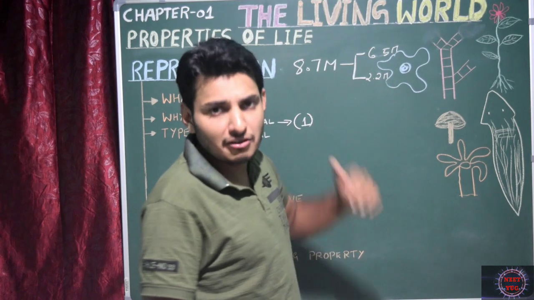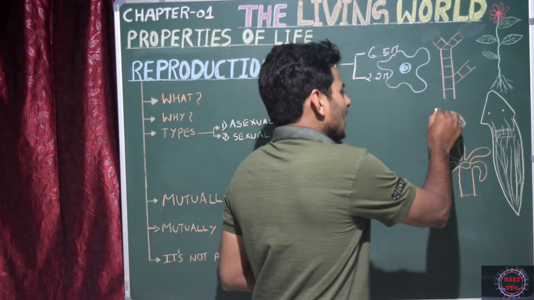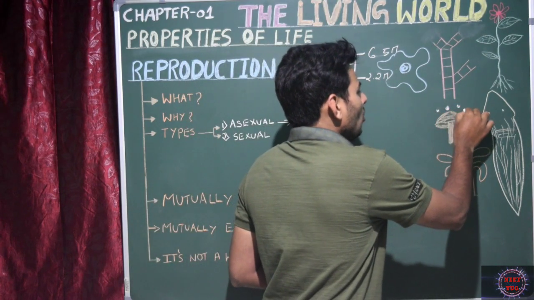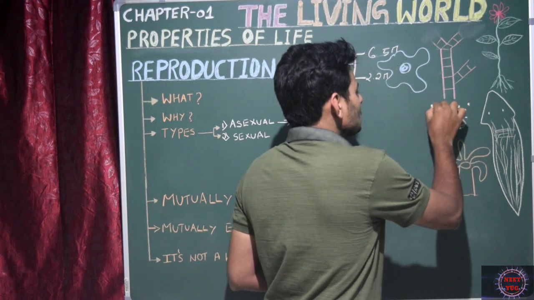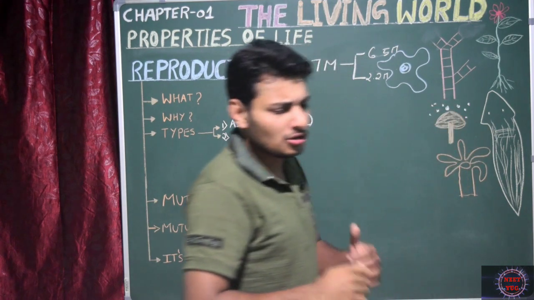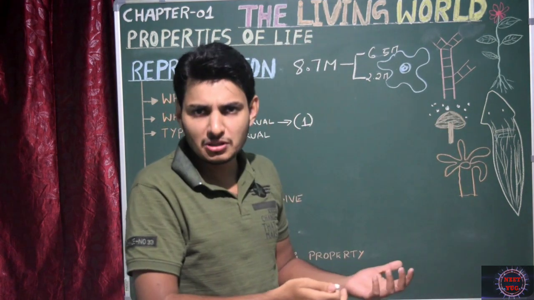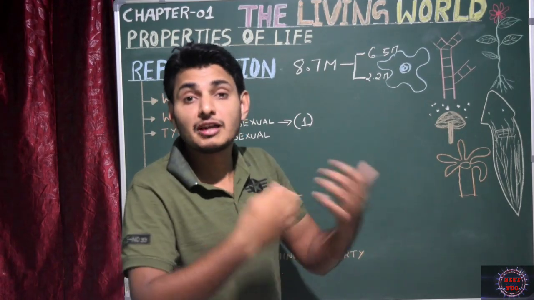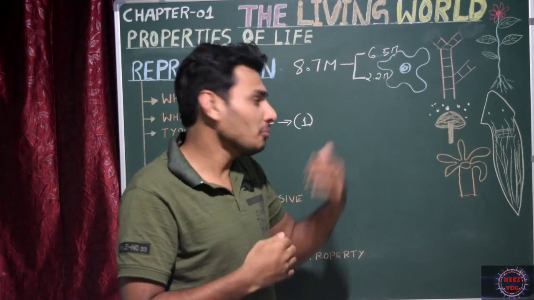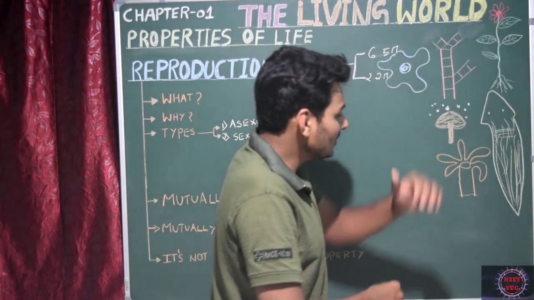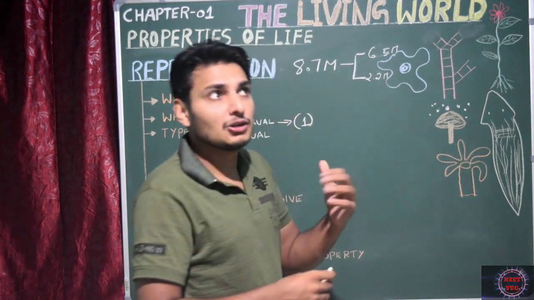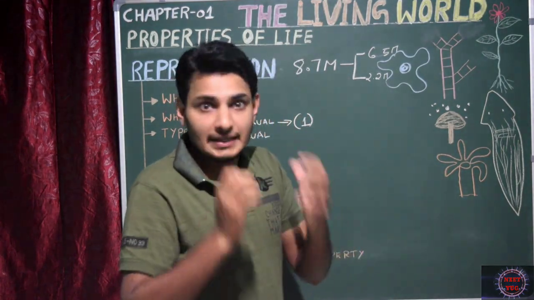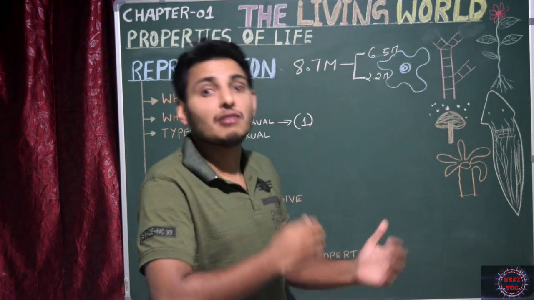In the case of another fungi, they produce tiny asexual spores, and all these spores will be produced by this mushroom or fungi, and these spores go and fall on some other place, and they will develop into new fungi or mushrooms. And another one is budding. And you know that in unicellular fungi, that is yeast, it also exhibits budding.